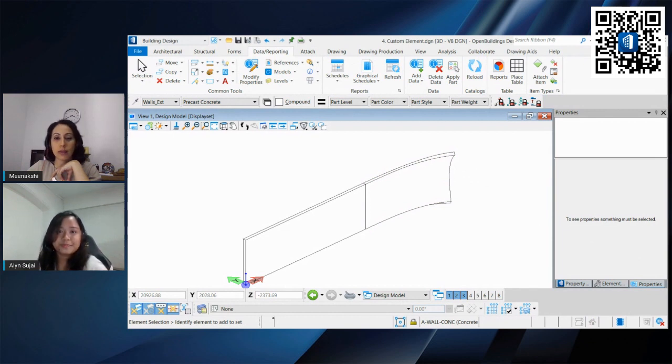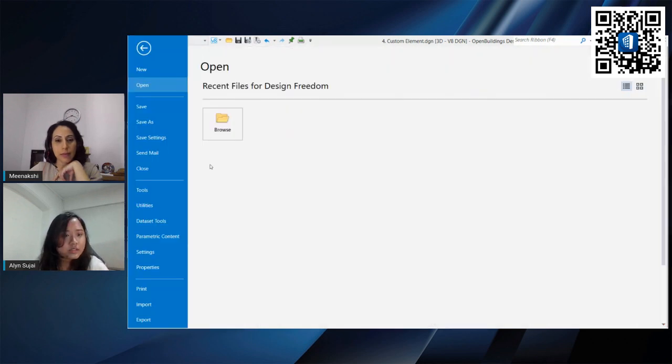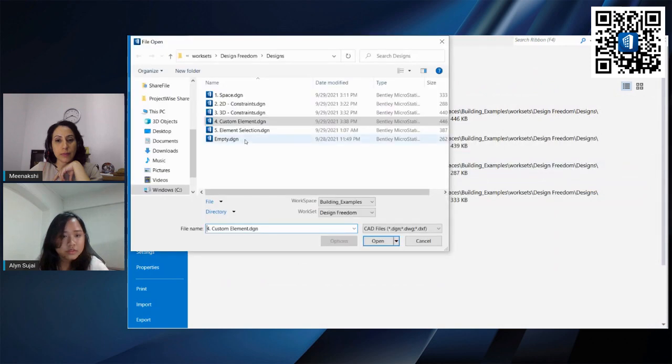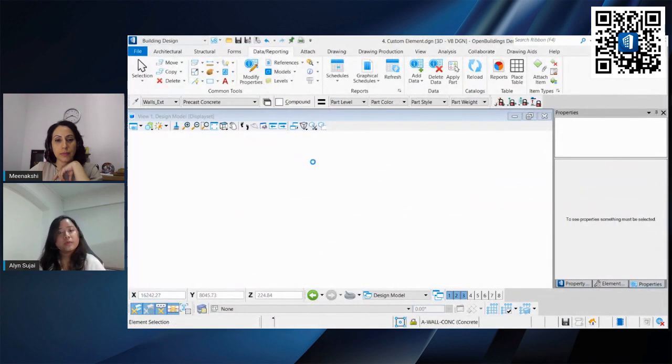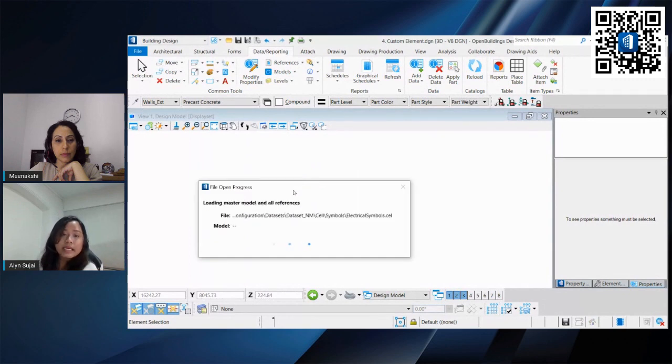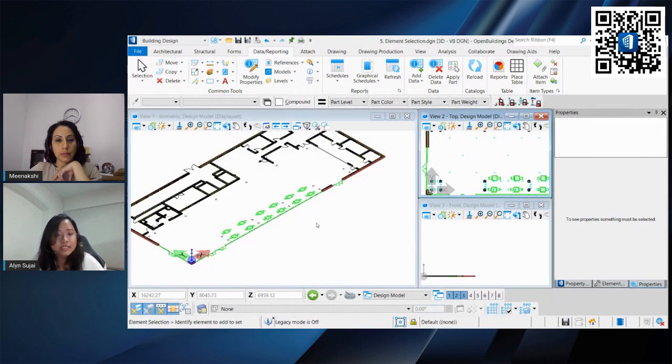So similarly, can you just show us how to add intelligent data in, let's say, just simple 2D layouts and 2D models? Oh, yeah, sure. What we did is that we added data to a 3D element. We can do the same for a 2D model as well. So let us go to another file. What we have in this file is a 2D plan. I've added some example furniture.